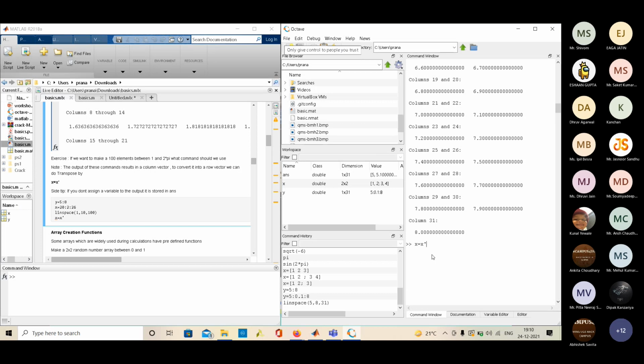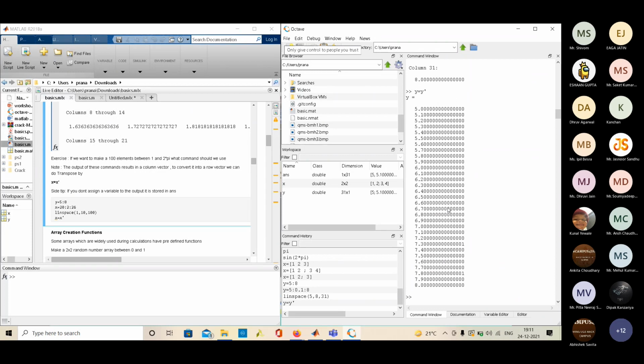That basically does the transpose. Transpose is converting a column vector to a row vector, or vice versa. So here it was columns, here it is rows. The dimension here we can see is 31 cross 1.